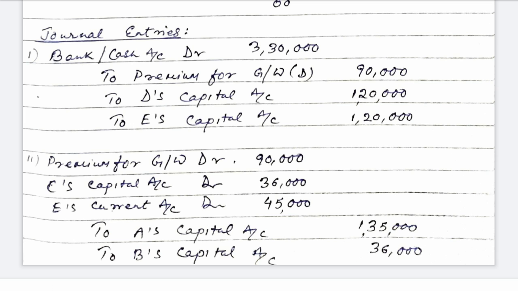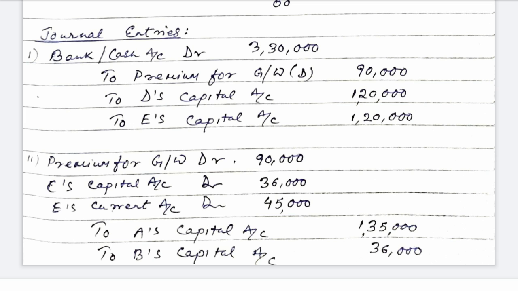Against which, premium for goodwill brought by D is 90,000, and D and E are bringing 1,20,000 each for capital. Next entry for transferring the sacrifice or crediting the old partners for sacrifice: premium for goodwill debited 90,000.